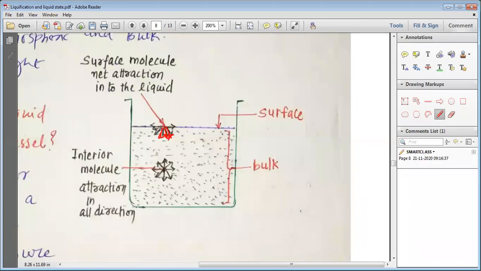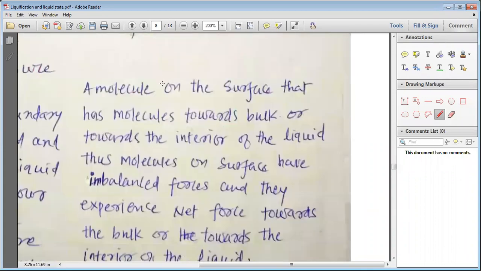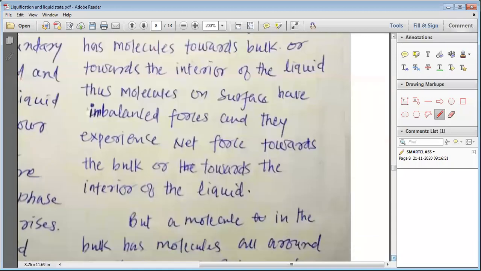You can see these imbalanced forces attract the surface molecule to go towards the bulk. The molecule present on the surface always has a force of attraction towards the bulk, and the molecule wants to go to the bulk. It does not want to remain on the surface.